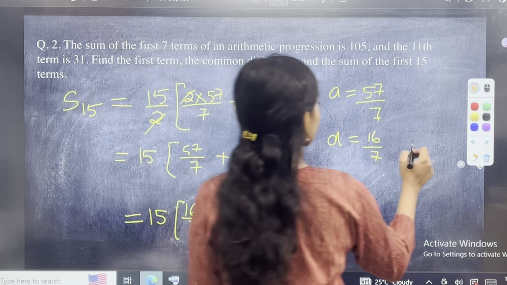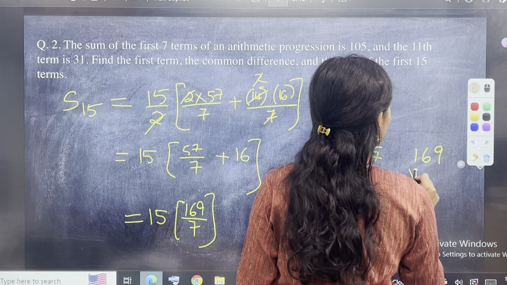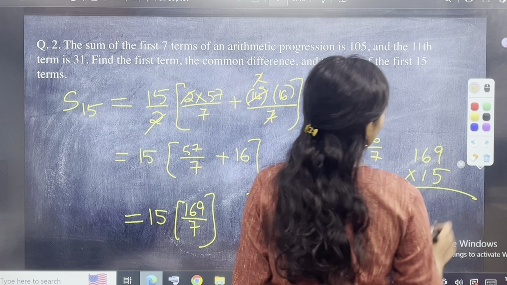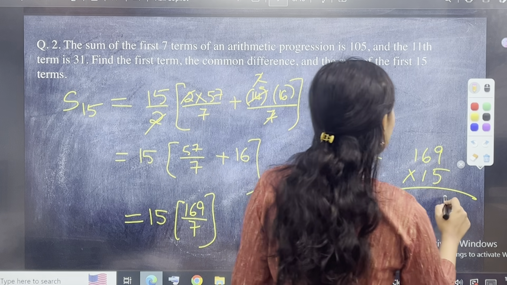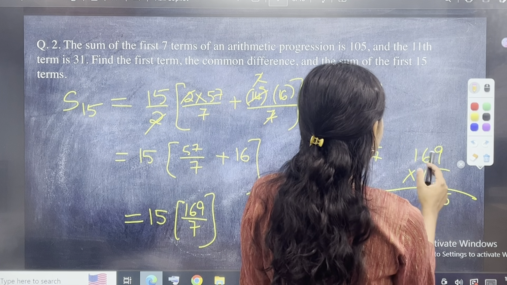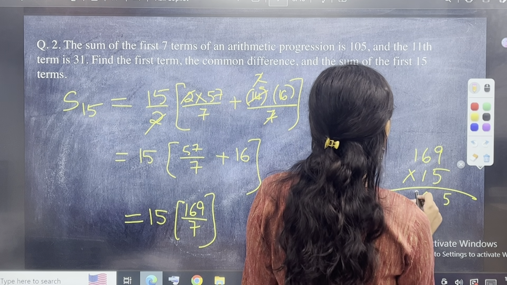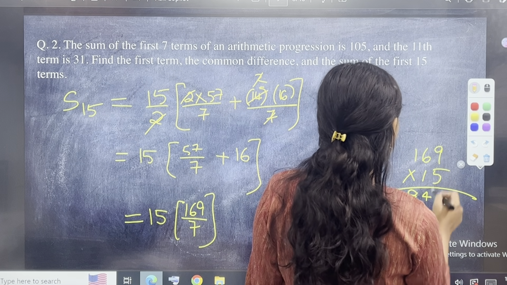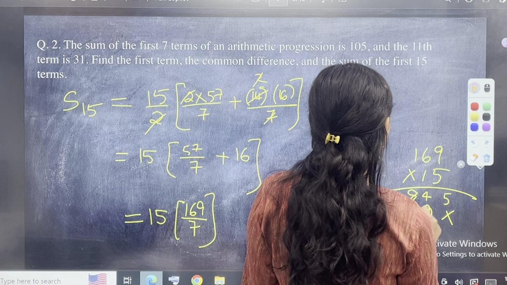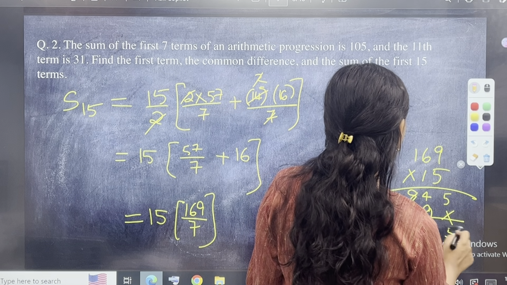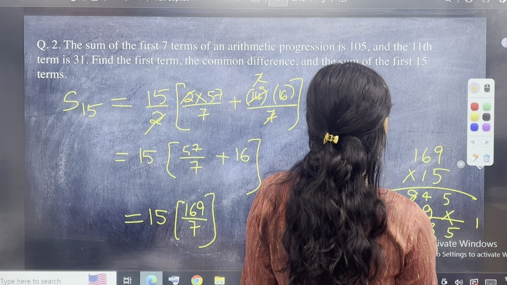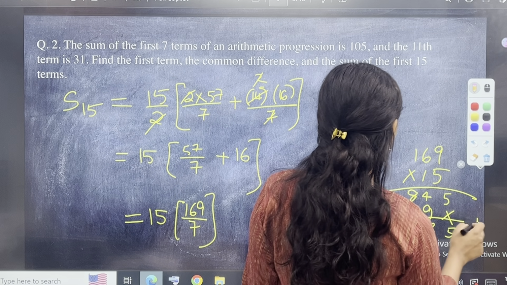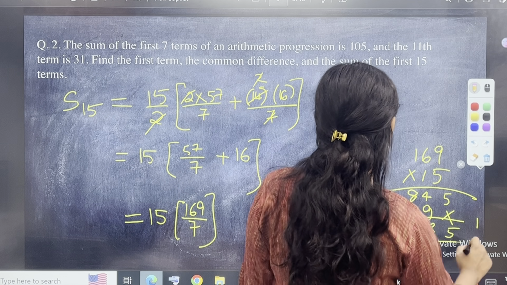So you have 169 into 15. 5 nines are 45, 5 4 in the mind, 5 6s are 30, 34, 3 in the mind, 5 6 7 8. Then you have 9 ones are 9, 6 ones are 6, 1 ones are 1, 1 in the mind. Then 8 plus 6 is 14, 15, 1 in the mind. 2 5 3 5.